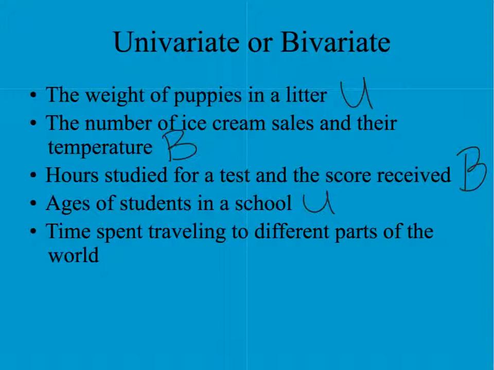I'm going to say bivariate in my opinion because it's the time you're spending and the different parts of the world. So if you're thinking of it in two different parts, I would say that it's bivariate, right? Oh, how much time did I spend in this place? How much time did I spend in this place? And so on and so forth.